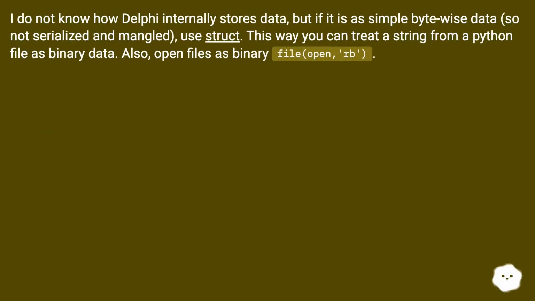I do not know how Delphi internally stores data, but if it is as simple bytewise data, so not serialized and mangled, use struct. This way you can treat a string from a Python file as binary data. Also, open files as binary file, open, RB.